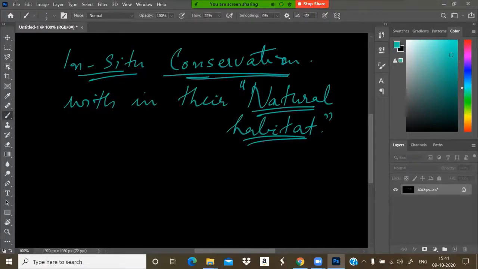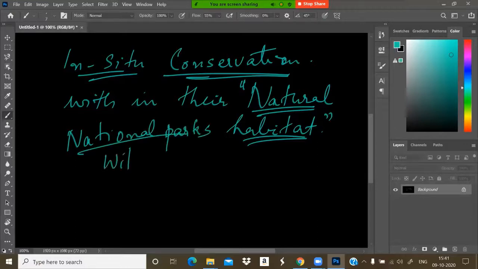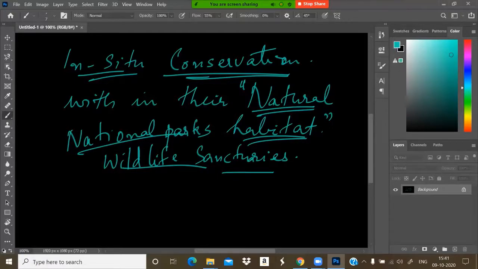Conserving the nature or biodiversity or species within their natural habitat itself. It is a very cost-effective and convenient method. A large number of living organisms can be conserved simultaneously. For example, national parks and wildlife sanctuaries. So, by preserving this natural ecosystem or natural habitat, we are preserving the biodiversity or species richness itself.